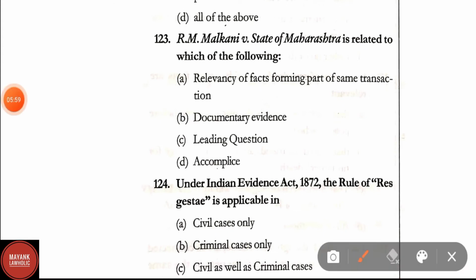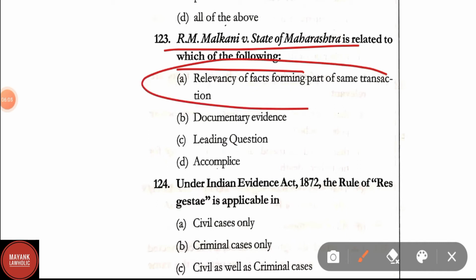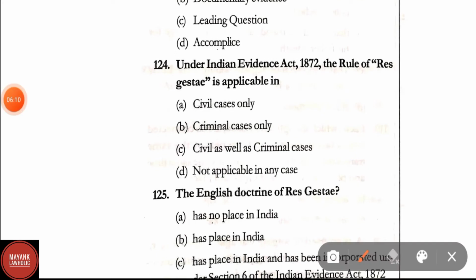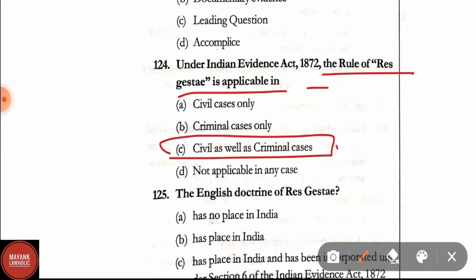Question number 123. R.M. Malkani versus State of Maharashtra is related to which of the following? This case is related to relevancy of fact forming the part of the same transaction. Option A is the correct answer. Question number 124. Under Indian Evidence Act 1872, the rule of res gestae is applicable in civil cases only, criminal cases only, civil as well as criminal cases. Option D, not applicable in any case. Here correct answer is option C, civil as well as criminal cases.